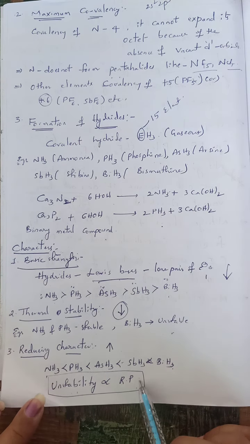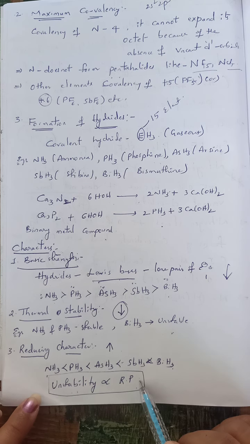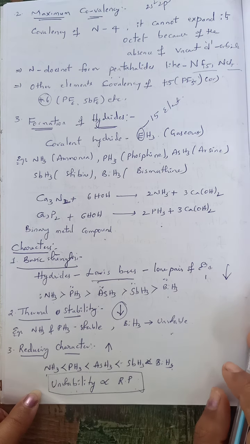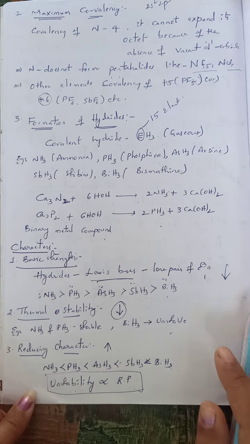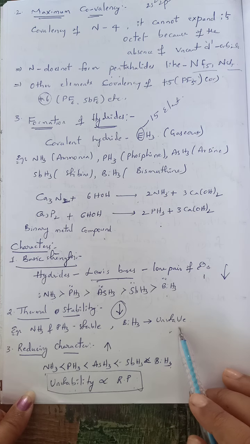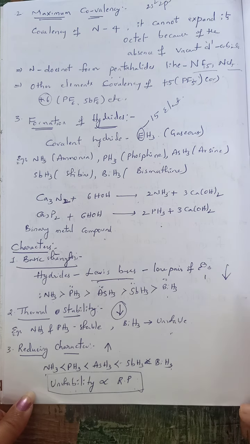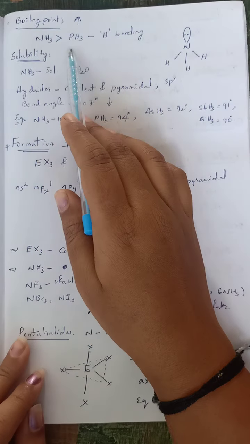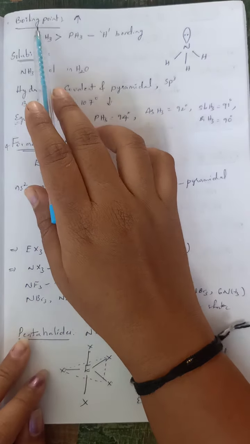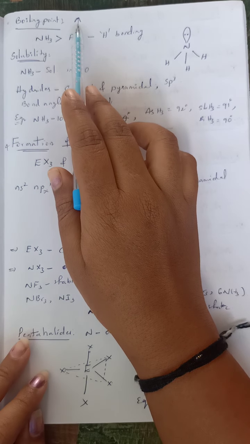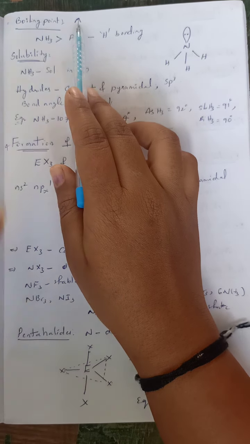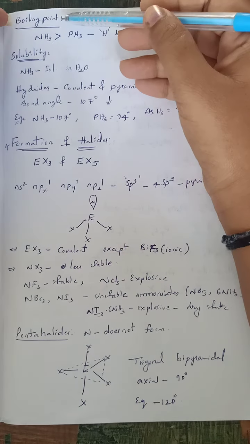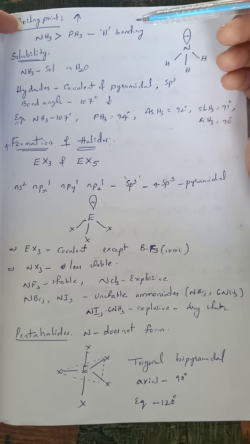That means the reducing property of the hydrides of these group elements is directly proportional to their instability. Whichever hydride is highly unstable contains more reducing property. Now we'll see another property of hydrides, that is boiling point. These boiling points increase when we move down the group. So when we move down the group, automatically the boiling points of the hydrides increase.